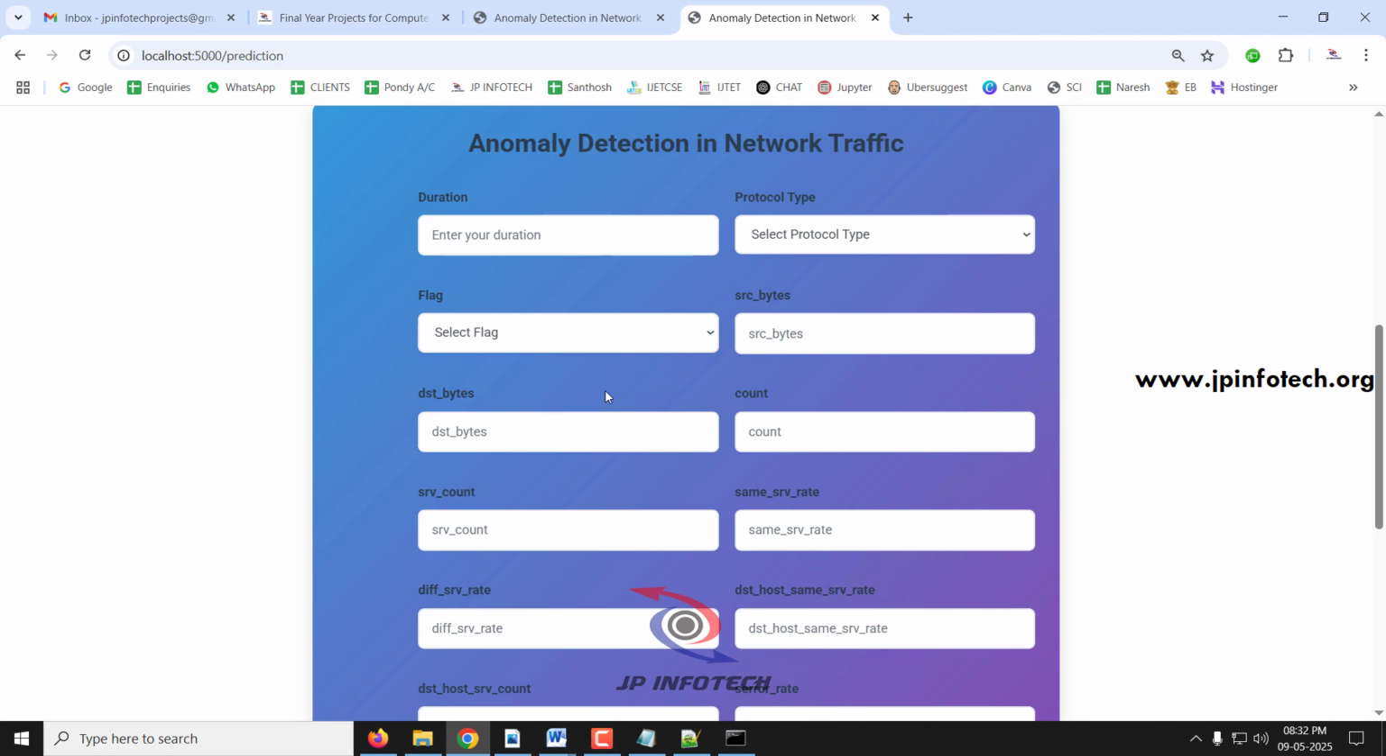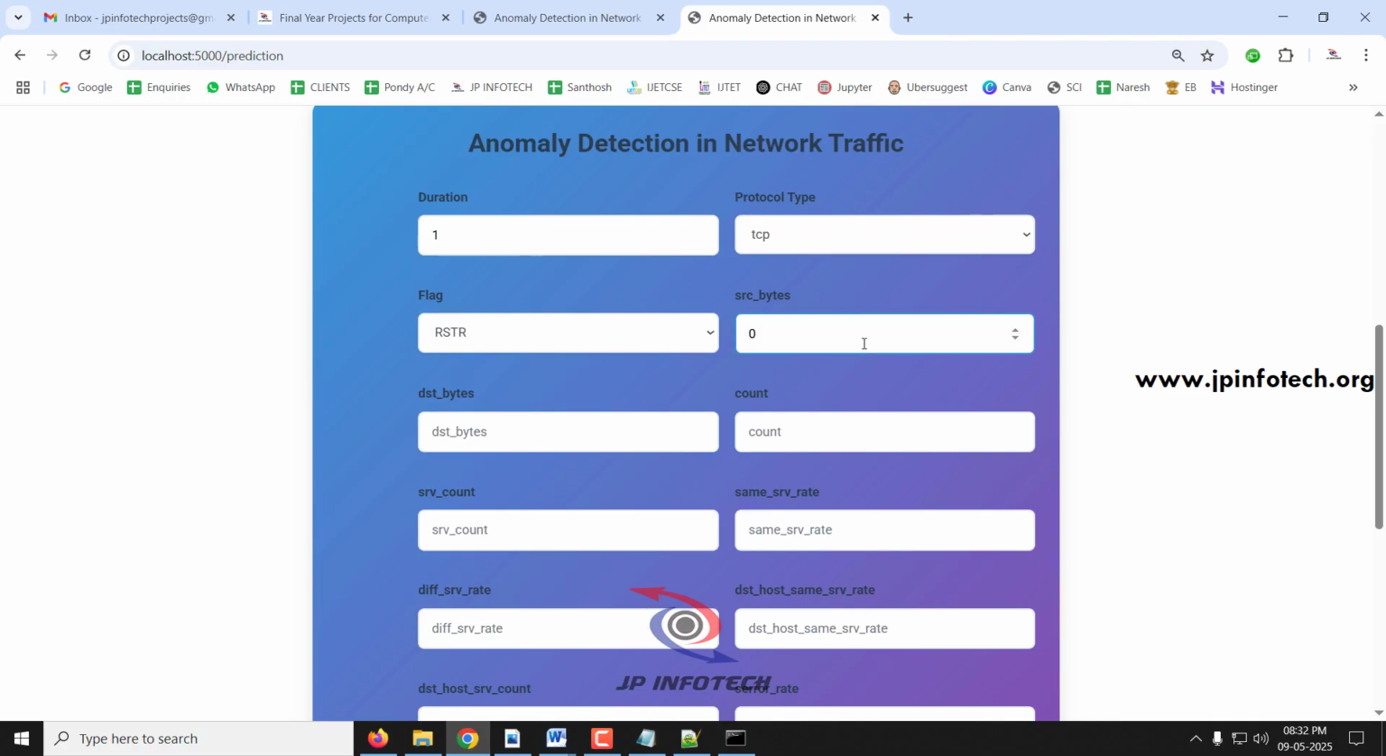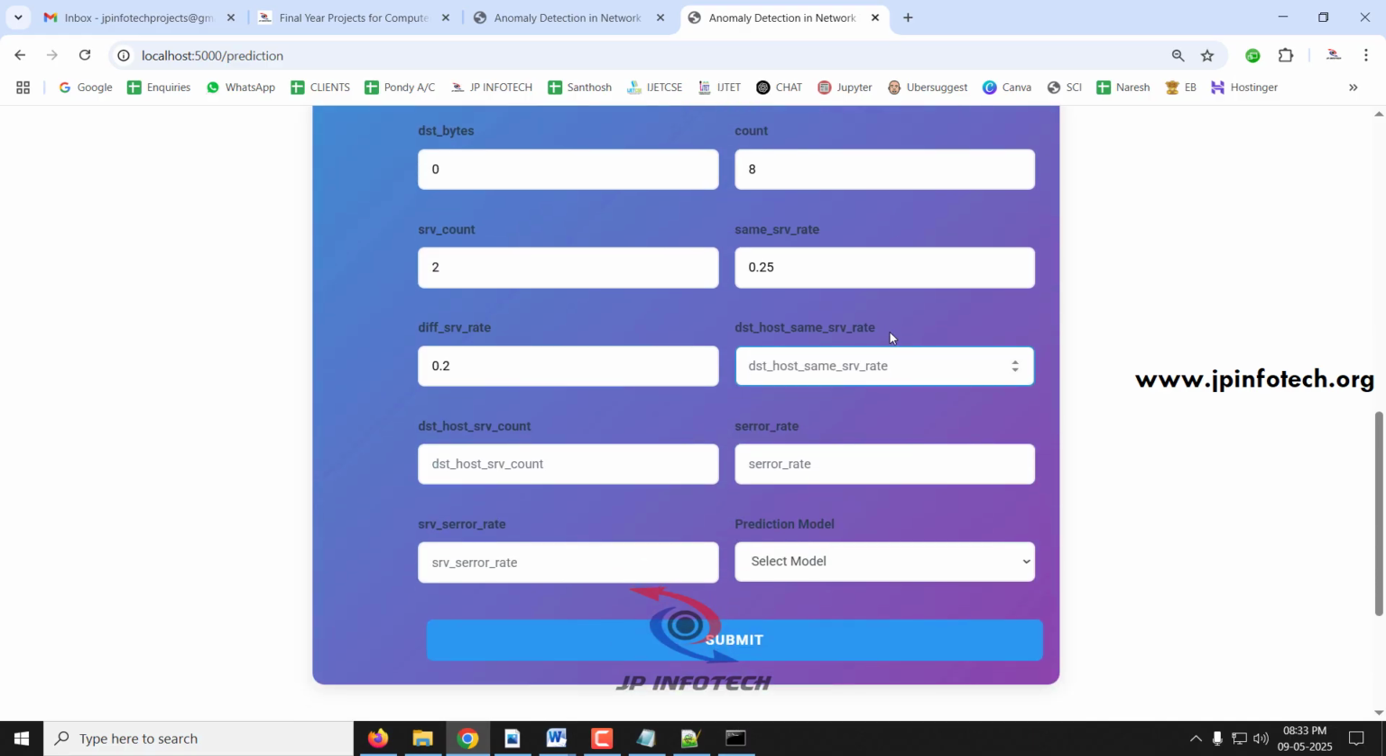Now let me check the first case with duration of 1, protocol type as TCP, flag as RSTR, source byte as 0, destination byte as 0, count as 8, SRV count as 2, same SRV rate as 0.25, diff SRV rate as 0.5, dst host same SRV rate as 0.01, dst host SRV count as 2, SRR rate as 0, SRV SRR rate as 0.